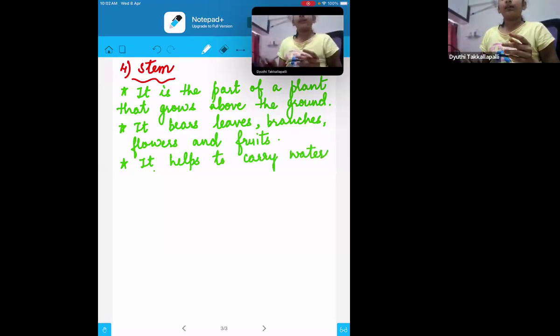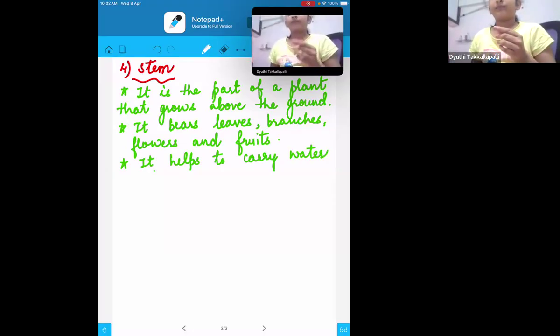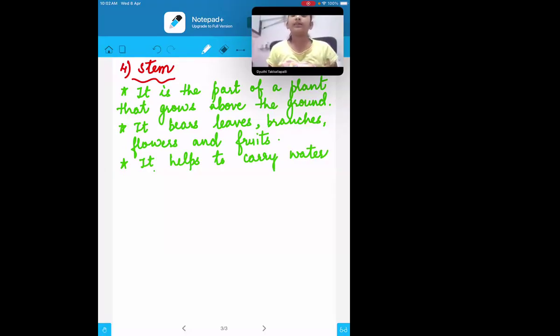Ma'am, are there any small tube-like things in a stem to carry the water and minerals? Correct. They are called xylem. They are the cells, or the tubes, which help in carrying the water and minerals. They are called xylem cells. Very good, Diti.